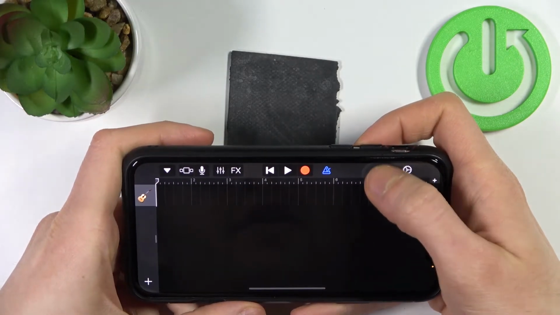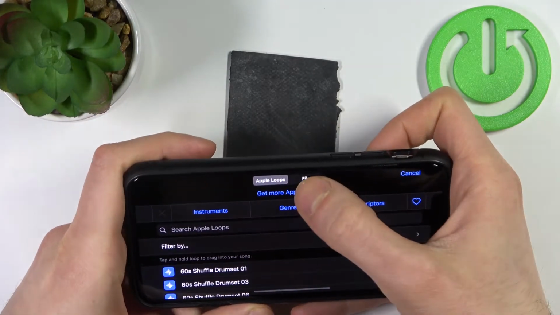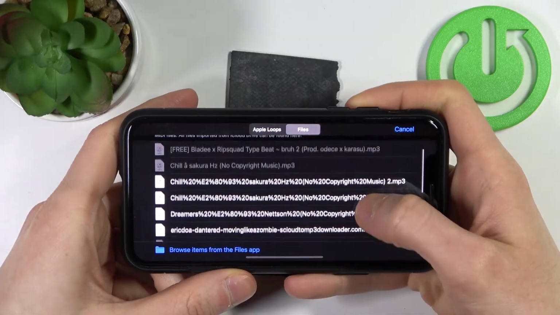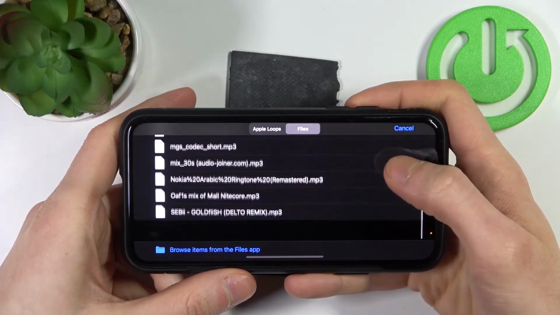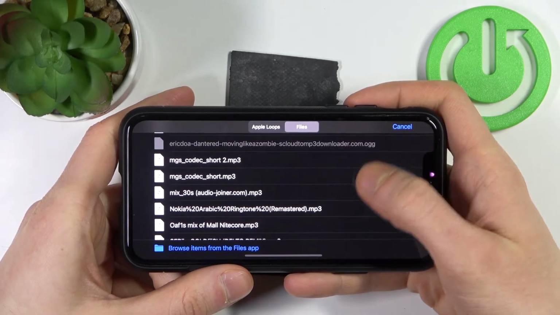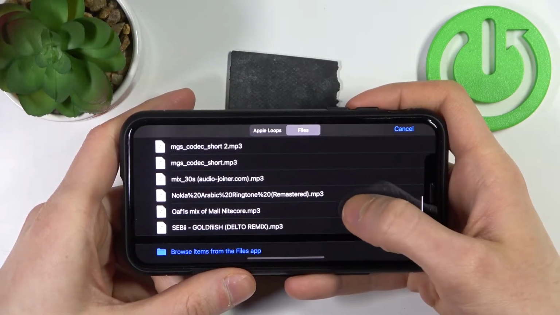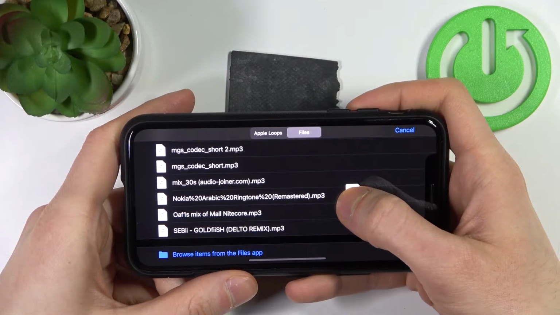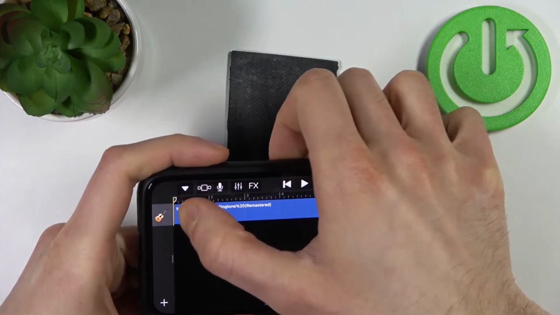tap on this loop icon, then go to files, and here you will have to find this song you want to set up as your ringtone. So let's pick, for example, this one. Hold your finger on it, then drop it here.